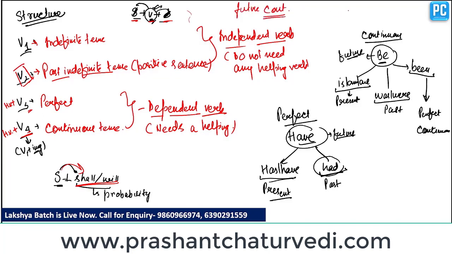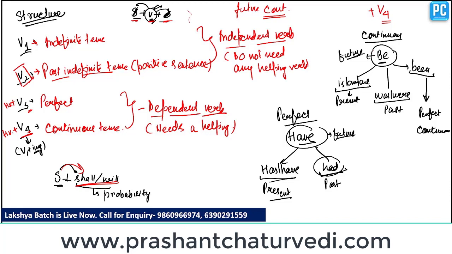The state is continuous. If the state is continuous, we have to place V4 as the main verb. Now we have to decide whether it is a dependent or an independent verb. As we have studied, V4 is a dependent verb, which means it needs a helping verb. Now we have to place a helping verb before it.